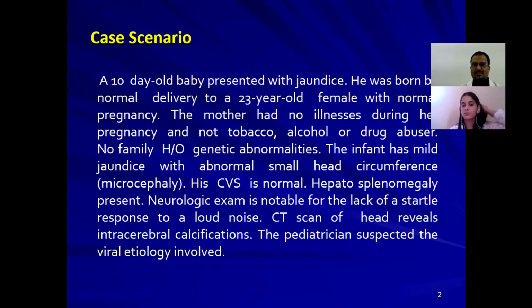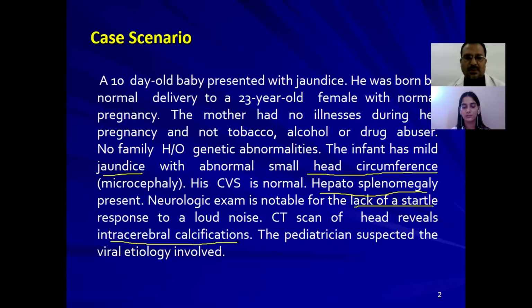The infant has mild jaundice with an abnormally small head circumference. CVS is normal, hepatosplenomegaly is present, and the neurological examination is notable for the lack of startle response to a loud noise. CT scan of the head reveals intracerebral calcifications. So the examining pediatrician suspected this would be a case related to a viral etiology.